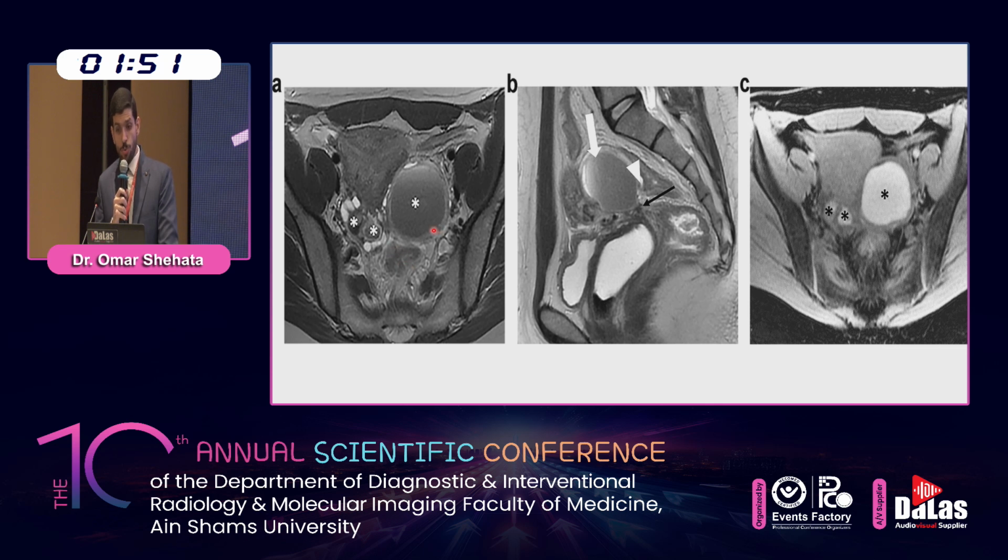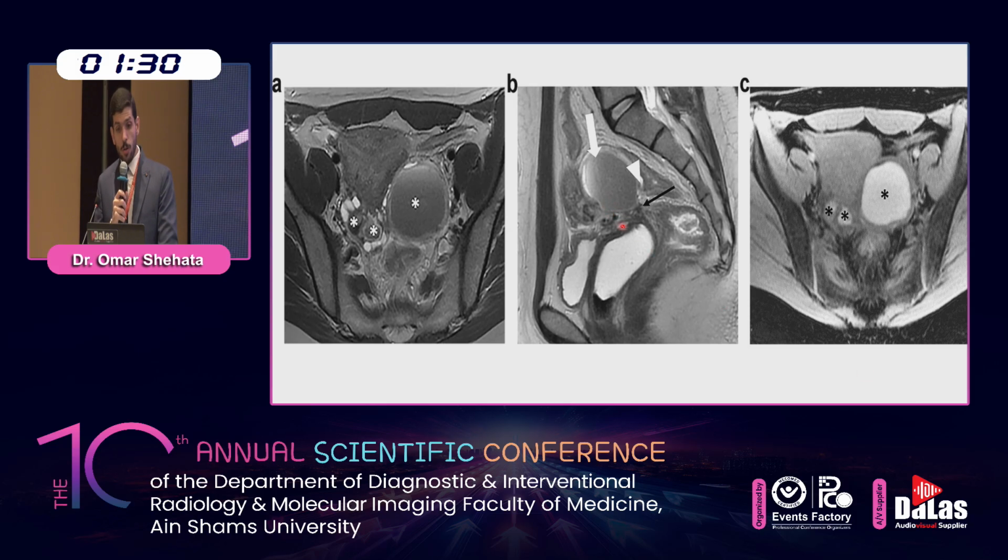Image A shows axial T2 shading within the bilateral endometriosis. The ovaries are medially displaced in the retrouterine region. Image B shows sagittal T2 shading and the fluid level within the left endometrioma.